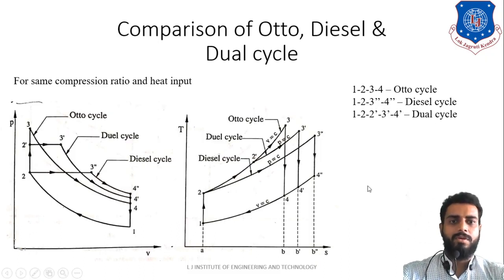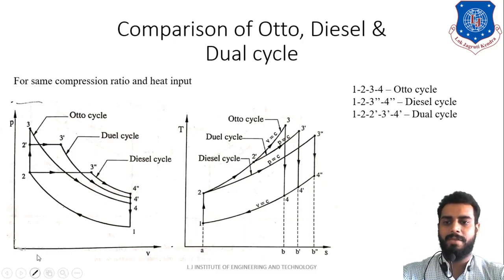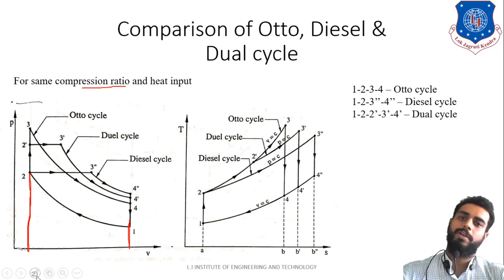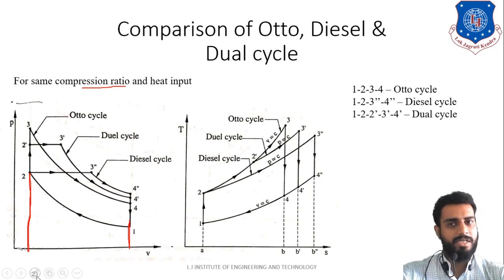Now let us understand the condition which is given, that is same compression ratio and heat input. First of all, compression ratio: what do you mean by compression ratio? That is nothing but the ratio of V1 divided by V2, or in another way, maximum volume divided by minimum volume. If you observe, for all three cycles, that is auto, diesel and dual, the compression ratio will remain the same, because the values of V1 and V2 remain unchanged.